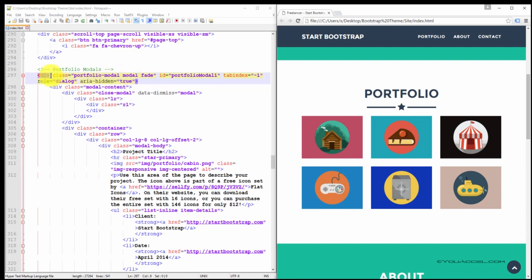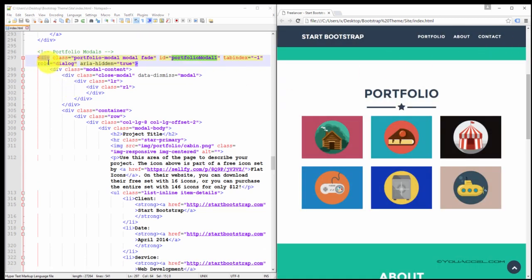You can see that each modal has a modal fade class attached to it, and that's what gives it the fade effect when it loads. It also has an ID attribute set to portfolio modal 1. And if you remember, the link attribute on this first image was set to portfolio modal 1. That's how the modal system works. That's how it knows to open this specific modal when this image is clicked. And we covered that earlier as well. So it's just a standard modal.